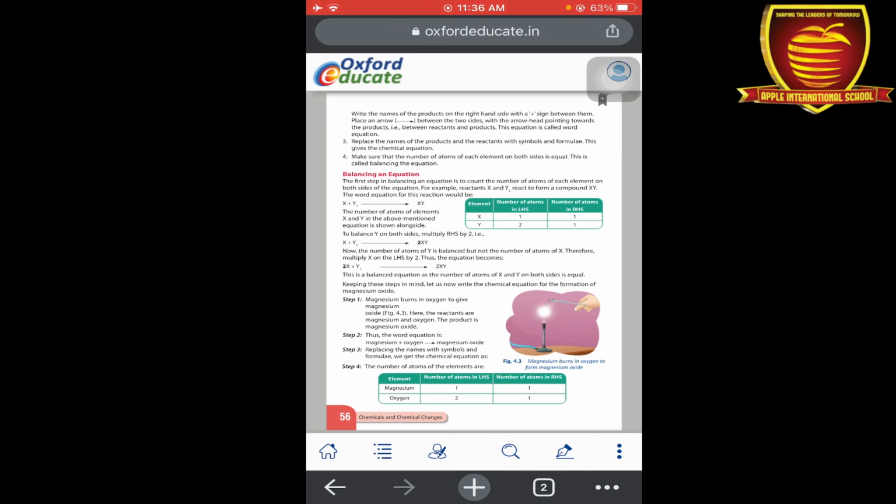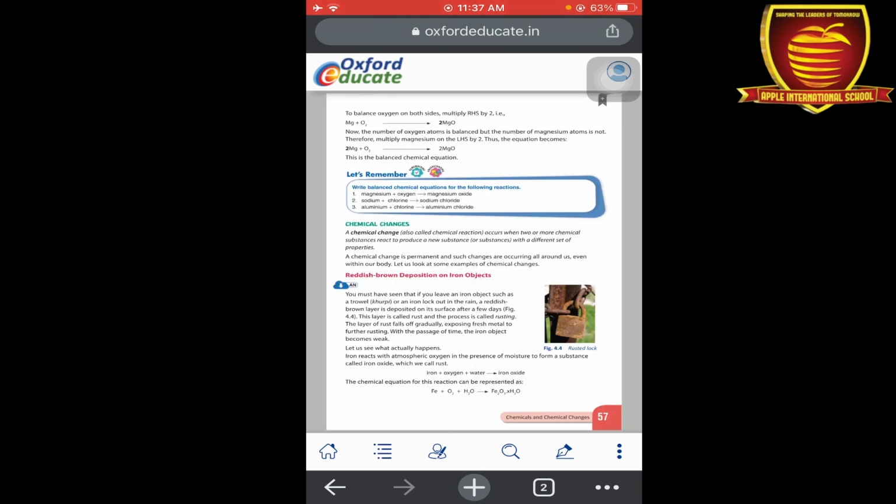Okay, so the symbol of magnesium is Mg and the symbol of oxygen is O, whereas magnesium oxide is written as MgO2. Okay, so now here you can see that magnesium is having 1 atom on left side, oxygen is written as O2, that's why oxygen is 2, and on right side magnesium is also 1 and oxygen is also 1. Okay, so we have to balance by multiplying with the 2.